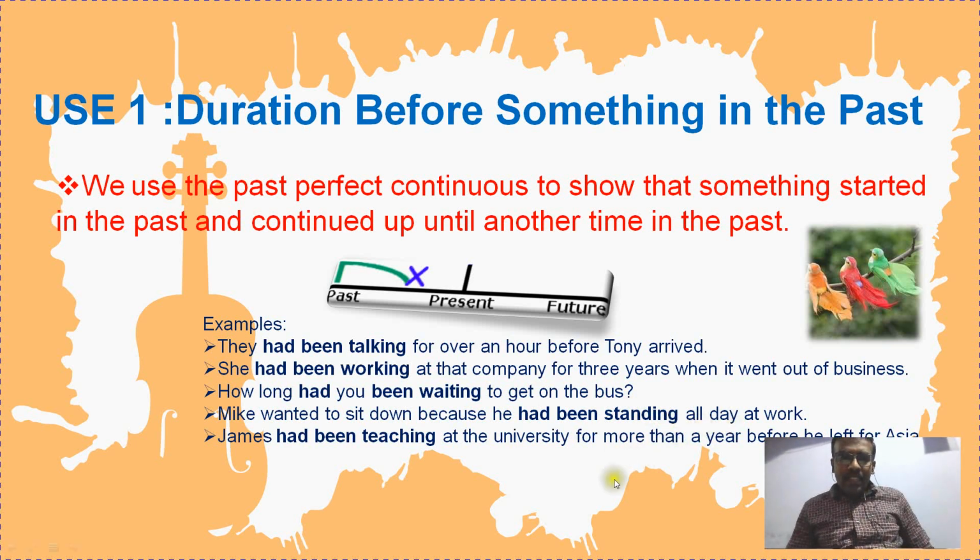And the last example: James had been teaching at the university for more than a year before he left for Asia, right? So he had been teaching at the university for more than a year.